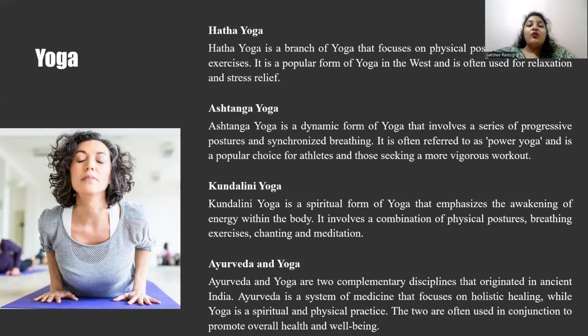Ashtanga Yoga is a style of yoga that was developed by K. Pattabhi Jois in the early 20th century. It is a physically demanding and mentally challenging practice that involves the synchronization of breath with movement, called Vinyasa. The practice is designed to build internal heat, strength, flexibility, and mental focus.